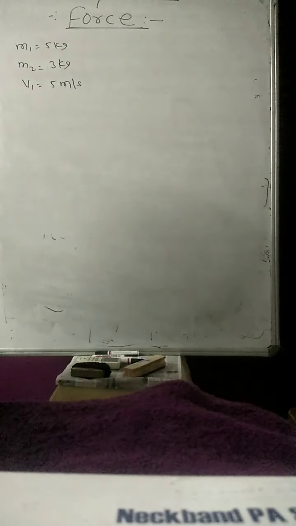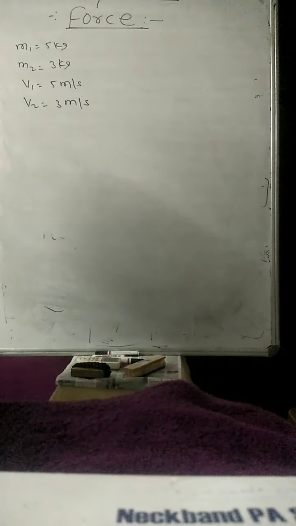So now two bodies of mass m1 is equal to 5 kg and m2 is equal to 3 kg, moving in the same direction along the same straight line with velocities u1 is equal to 5 meter per second and u2 is equal to 3 meter per second respectively.